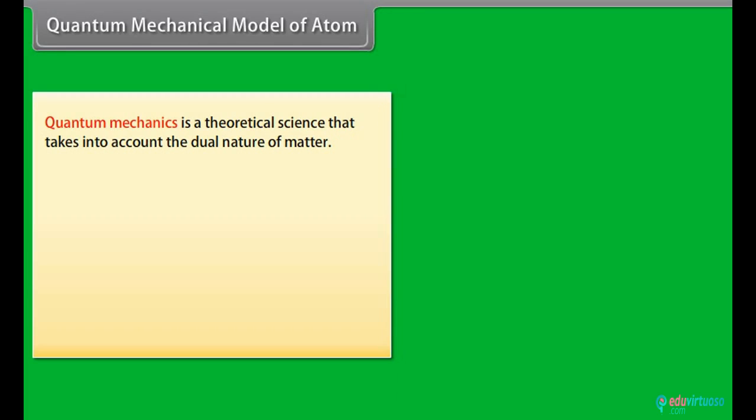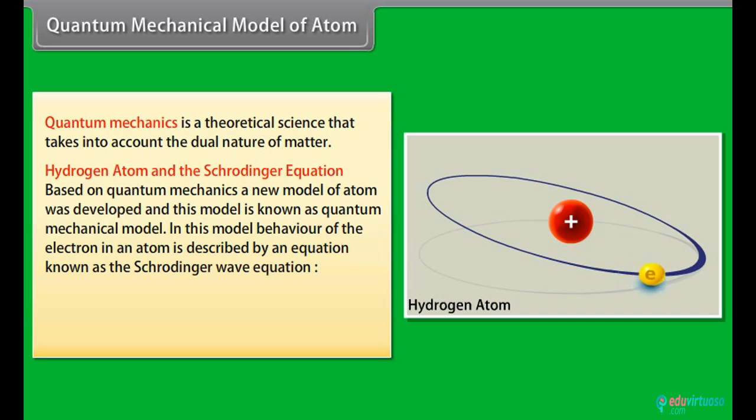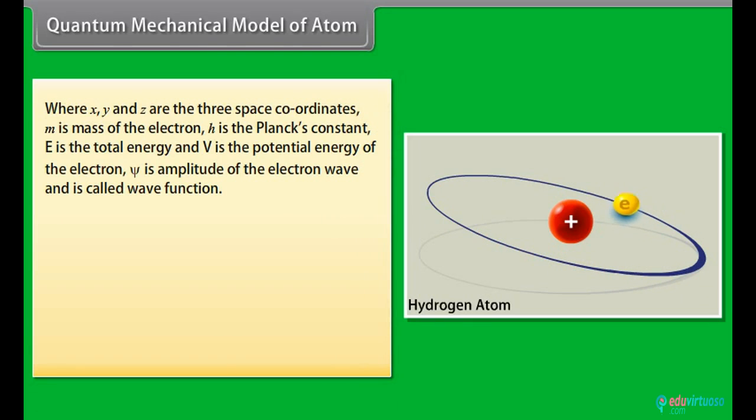Quantum mechanical model of atom. Quantum mechanics is a theoretical science that takes into account the dual nature of matter. Based on quantum mechanics, a new model of the atom was developed, known as the quantum mechanical model. In this model, the behavior of the electron in an atom is described by an equation known as the Schrodinger wave equation, where x, y, and z are the three space coordinates, m is the mass of the electron, h is Planck's constant, E is the total energy, and V is the potential energy of the electron.